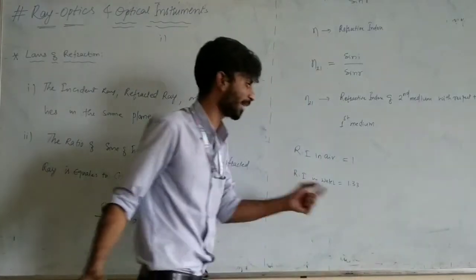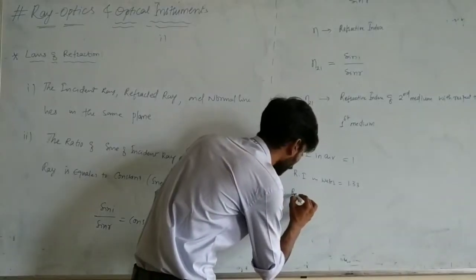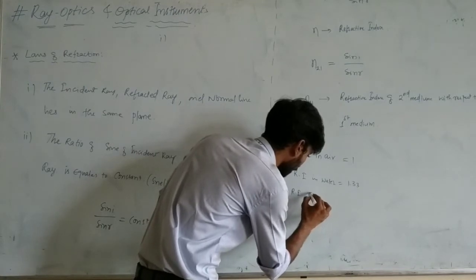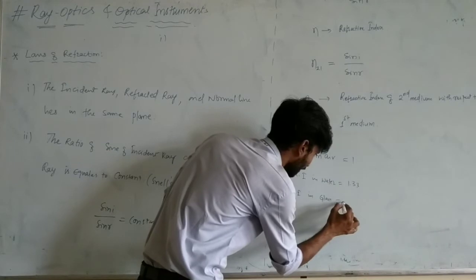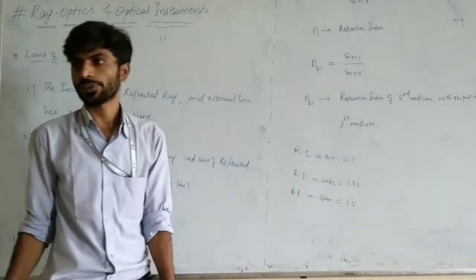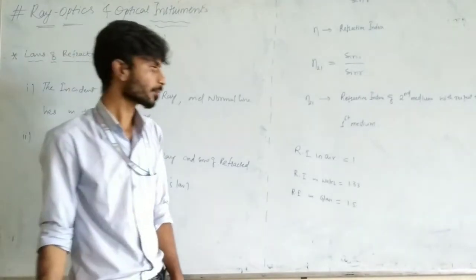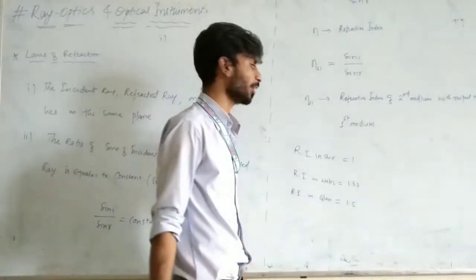Next, the refractive index in glass medium is 1.5. Now, using these three values, you tell me